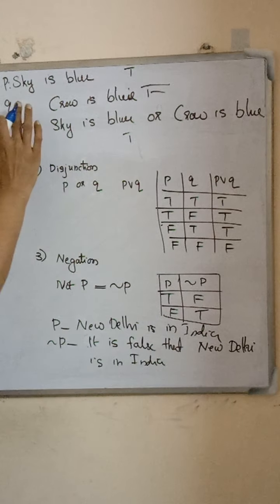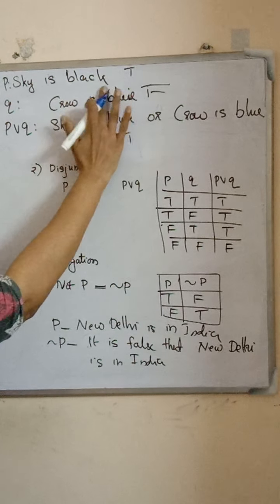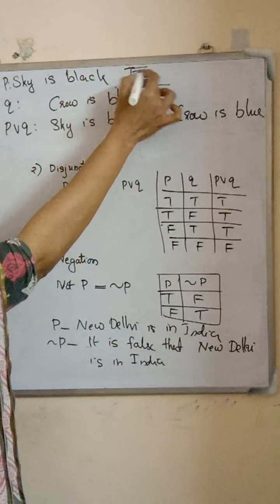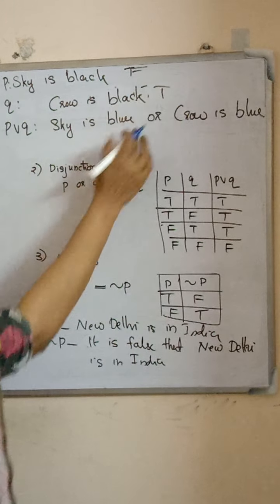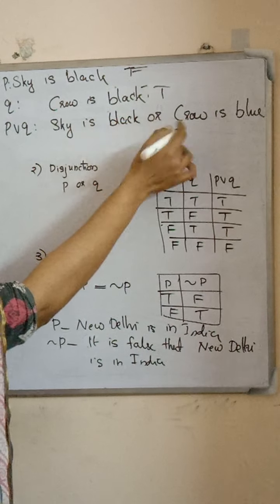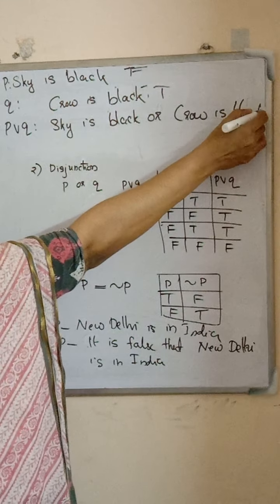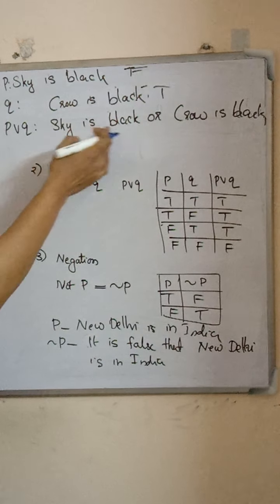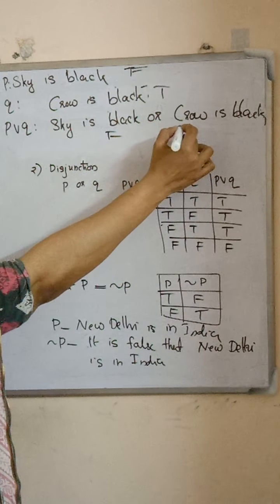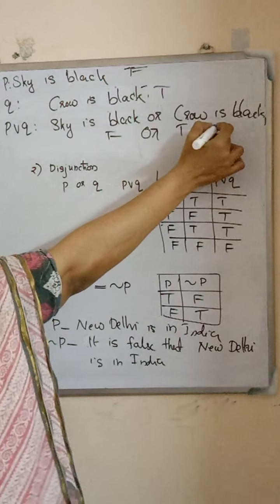Next, consider another example. Sky is black and the crow is black. Here the first statement is false and the second statement is true. So sky is black or crow is black. Here sky is black is false and crow is black is true. False or true becomes true.